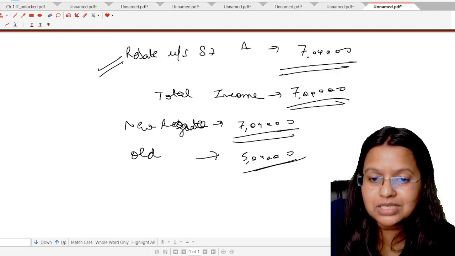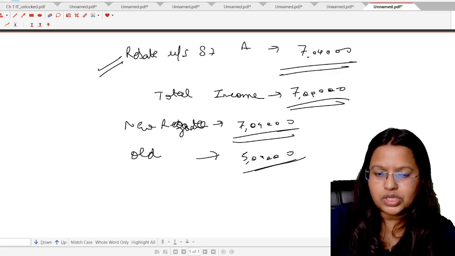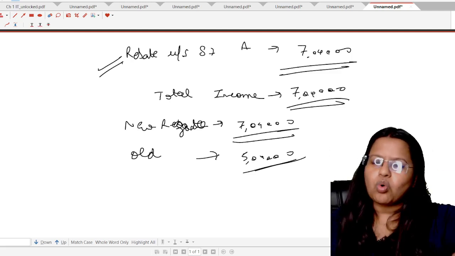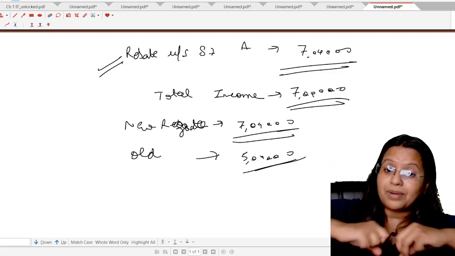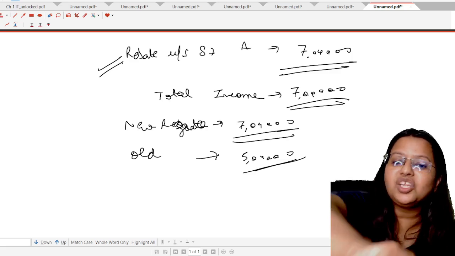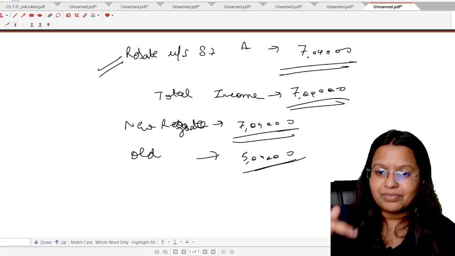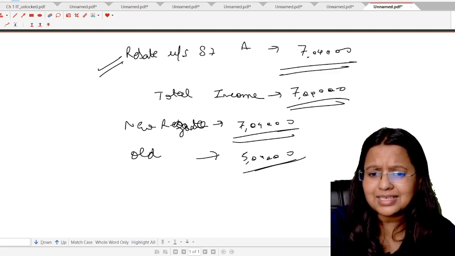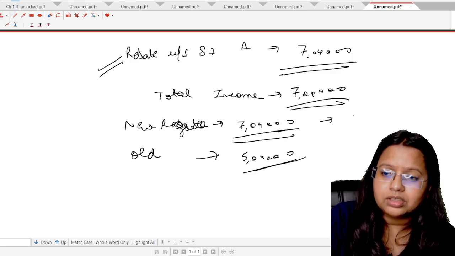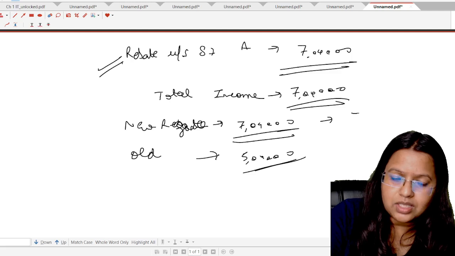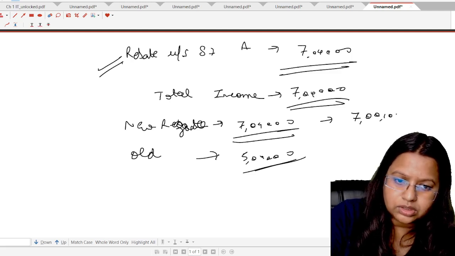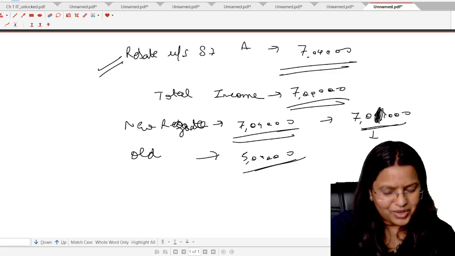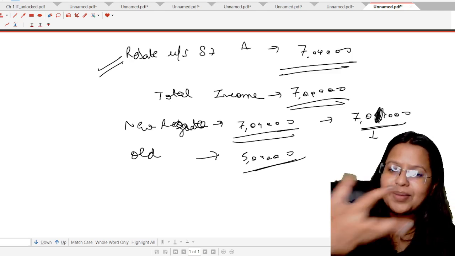The second one is, please listen to this difference very carefully, student. In the old regime, if the income is just 100 rupees more than 5 lakh rupees, the person has to pay the full tax. But in the new regime, they are not doing this. They are actually providing a benefit also. It means they are saying, suppose the total tax liability is 7 lakh 1,000, but they computed it. Okay, and suppose the total income is rupees 7 lakh 1,000.